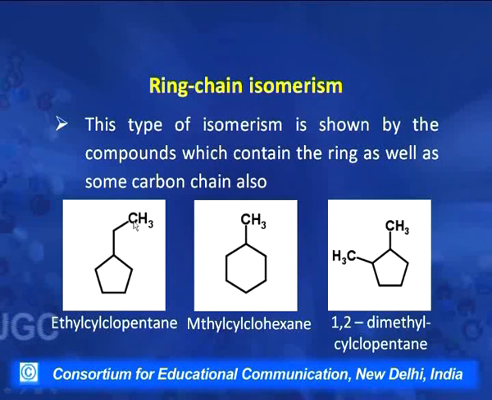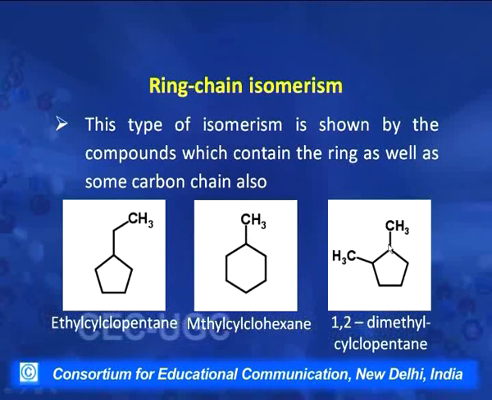If we look at the chain of carbon atoms in these three molecules, we find that all three contain 7 carbons in the chain: 1, 2, 3, 4, 5, 6 and 7, and it is the 7th carbon which is attached to the 3rd carbon in this molecule. Here it is 1, 2, 3, 4, 5, 6 and 7, and the 7th carbon is attached to the 2nd carbon.